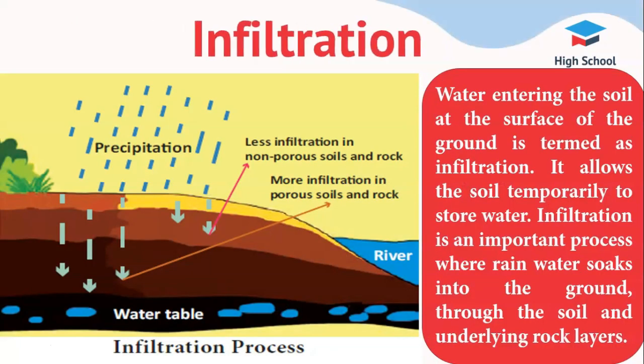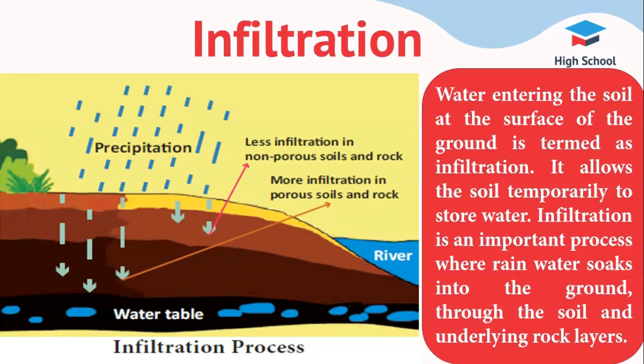Infiltration. Water entering the soil at the surface of the ground is termed as infiltration. Infiltration allows the soil temporarily to store water, making it available for plant use and organisms in the soil. Infiltration is an important process where rainwater soaks into the ground through the soil and underlying rock layers. Some of this water ultimately returns to the surface through springs or low spots down hills.